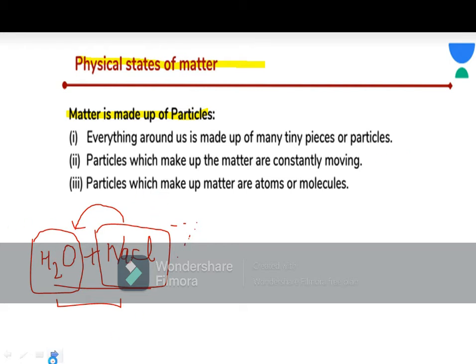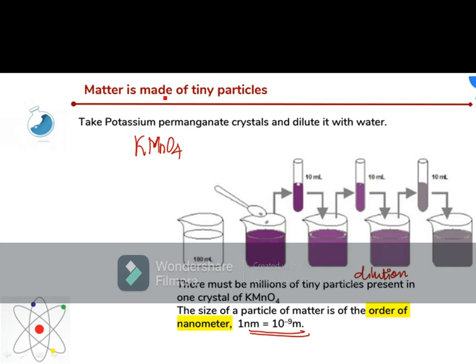Now the next is matter is made of tiny particles. One more experiment to show that matter is made up of tiny particles. First of all, take potassium permanganate crystals and dilute them with water. Take 100 milligram of water. Now dissolve some crystals of potassium permanganate in it. Now start diluting it. Take 10 milliliter from that and dissolve it in pure water.